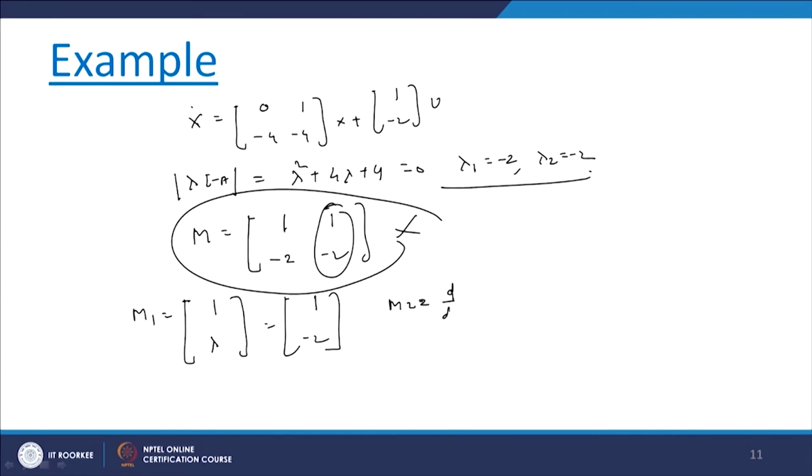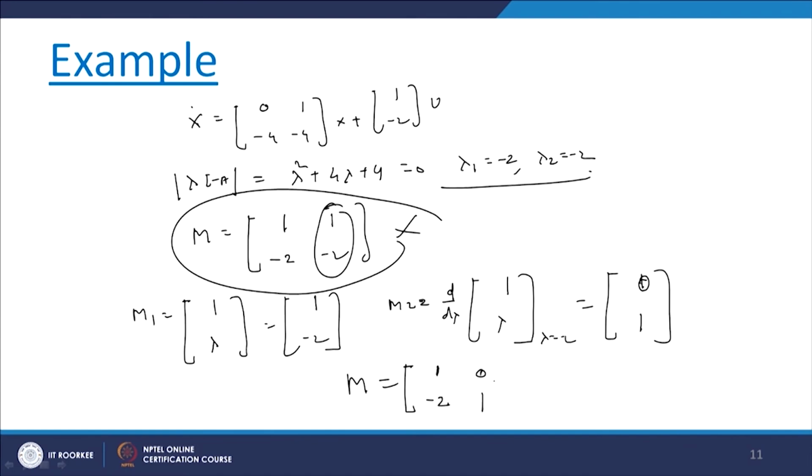We have to take differentiation of 1 by lambda, that is at lambda equals to minus 2. So, here we will get 1, 0 and here 1, and therefore, the model matrix in this case we will get it as [1 minus 2; 0 1], and here M inverse AM will get it as [minus 2 1; 0 minus 2],